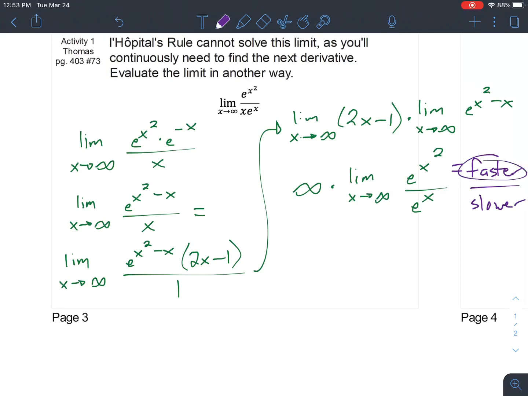This top then is going to get to infinity faster than this one will as we put larger and larger values in for x. Therefore, if the top is going to grow faster, then we could say that this second limit is also infinity because the top will be growing faster than the bottom.